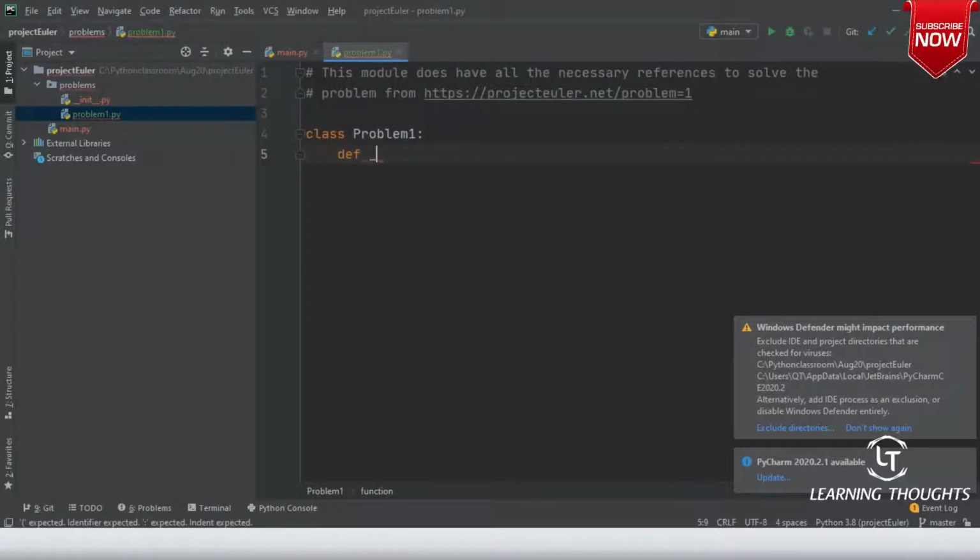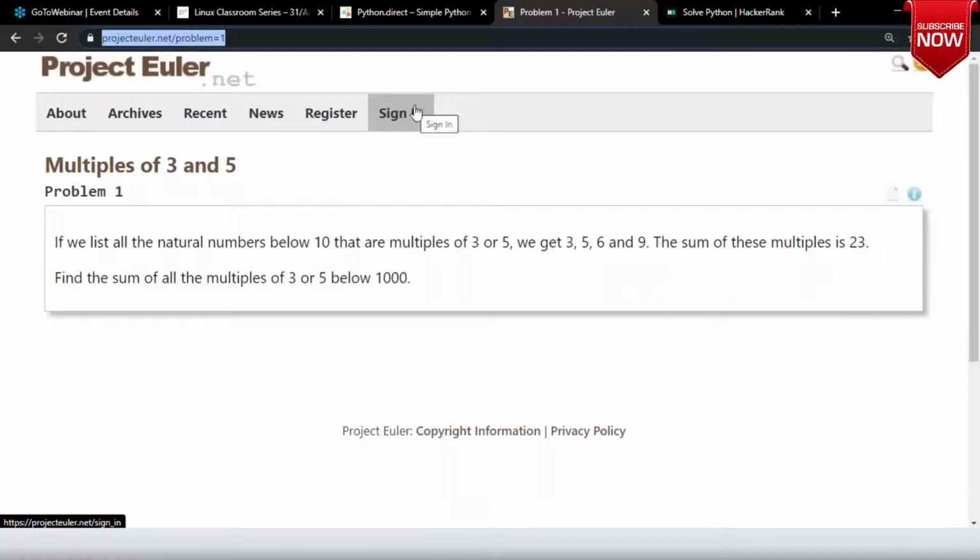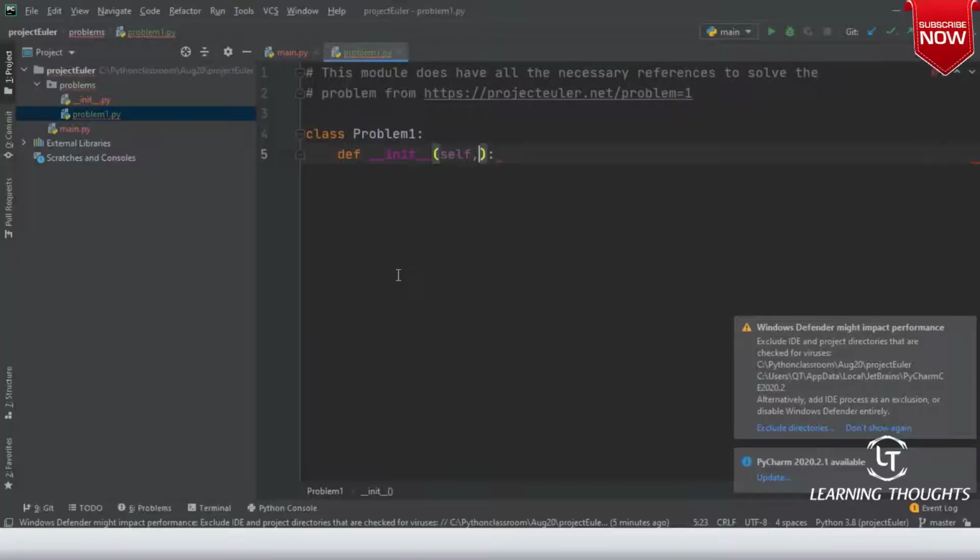When I give the initialization of this problem, I will try to take three inputs: multiples of 3, 5 and the below number. So the first multiple is M1. Second multiple is M2, right? And the third is the below number, so max number.